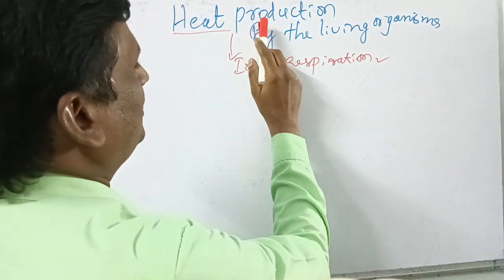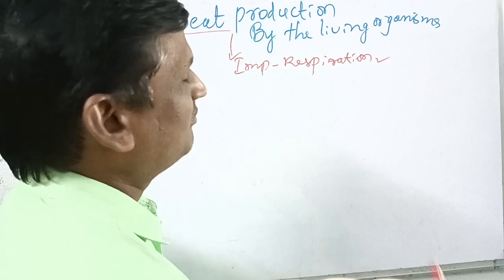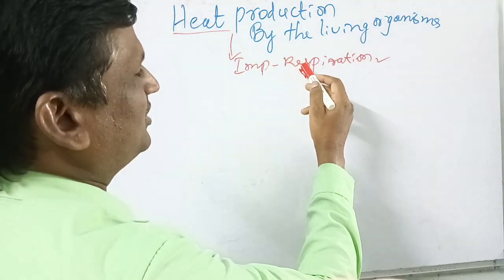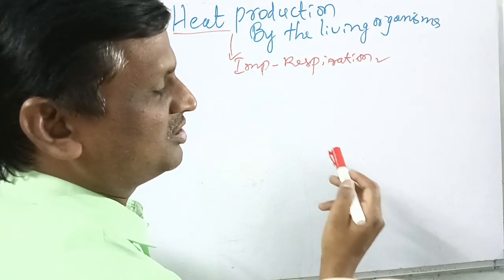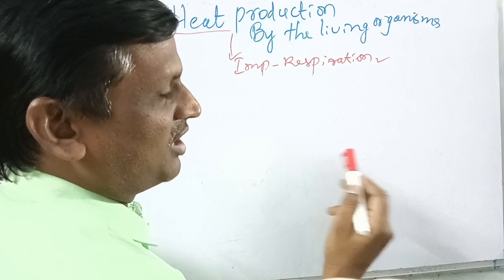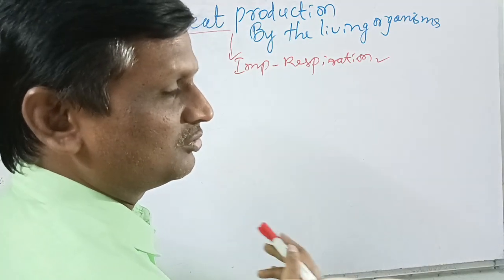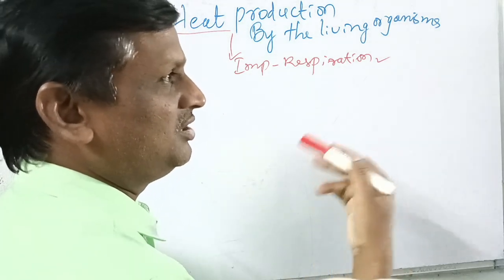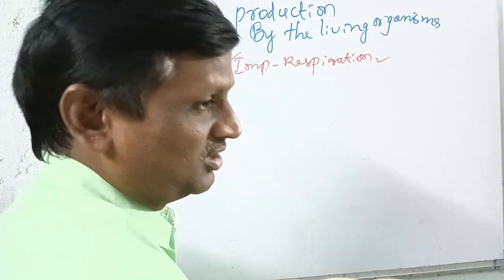Why? Because heat is produced only during cellular respiration. When cellular respiration takes place in our body, when energy is produced in every cell, that means when glucose is oxidized in the presence of oxygen, energy is produced. When energy is produced, carbon dioxide and water are produced. This carbon dioxide is generally warmer in nature, so heat is liberated.